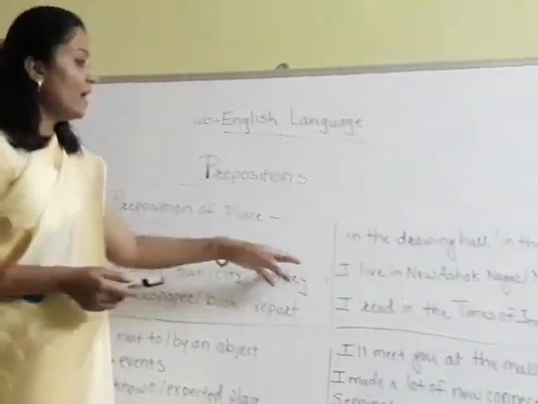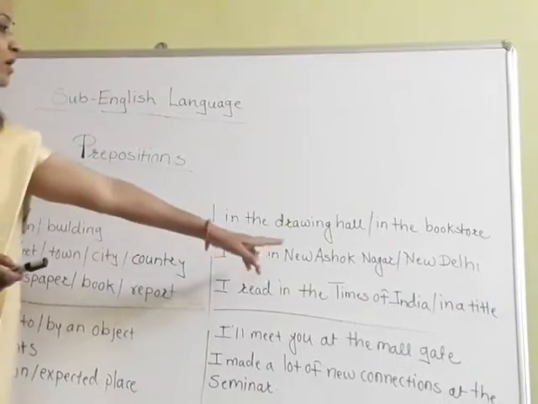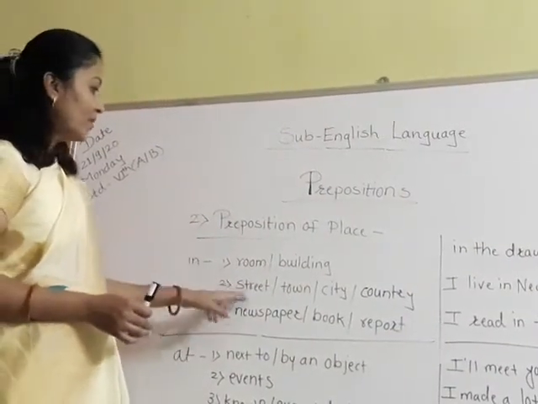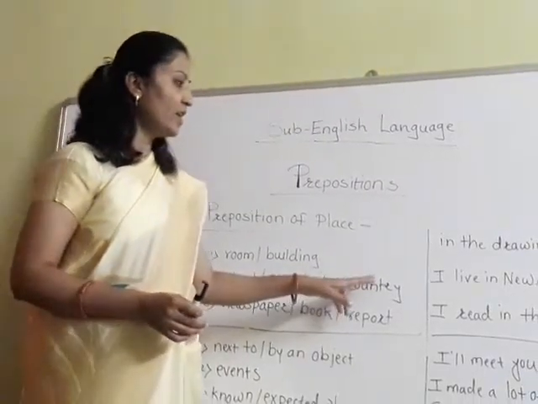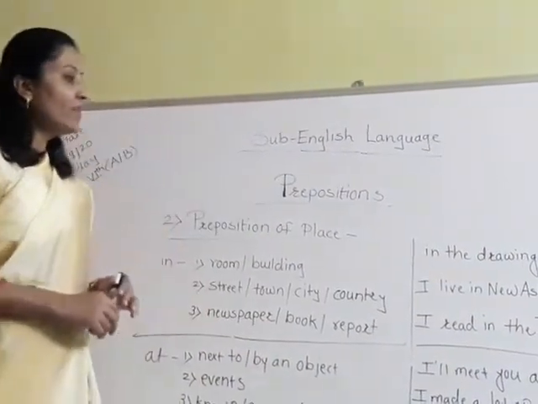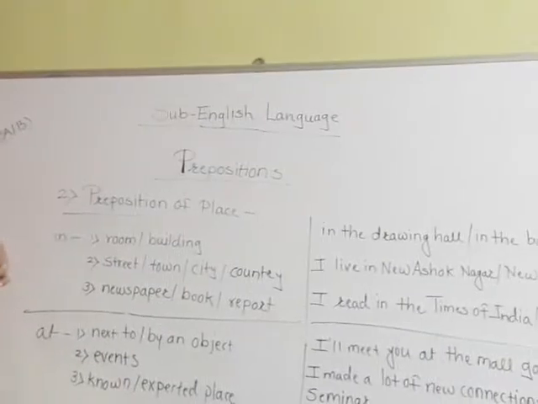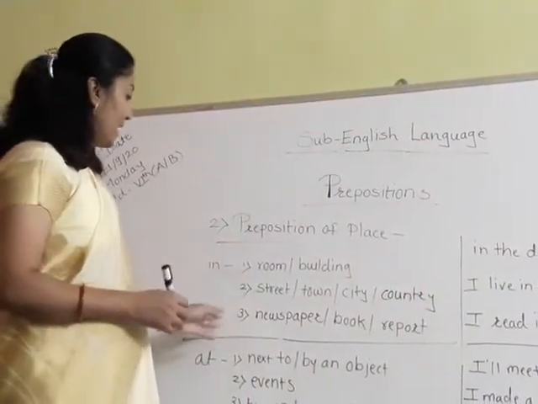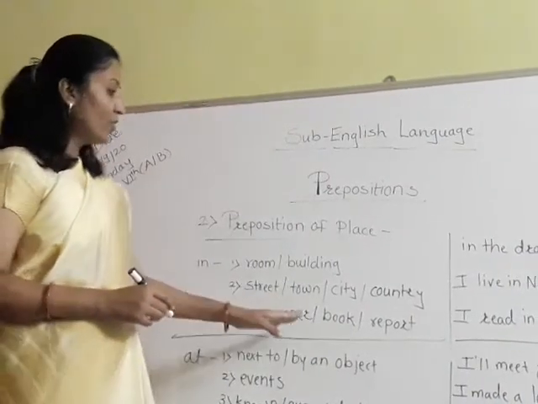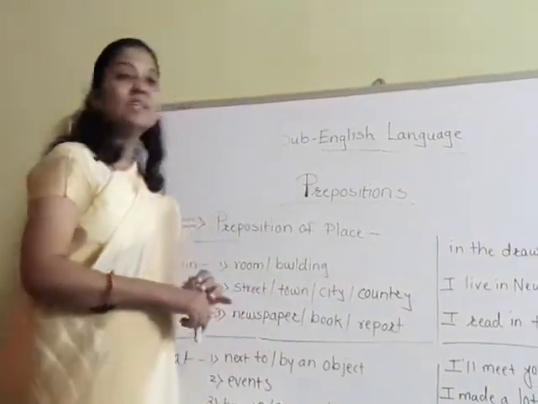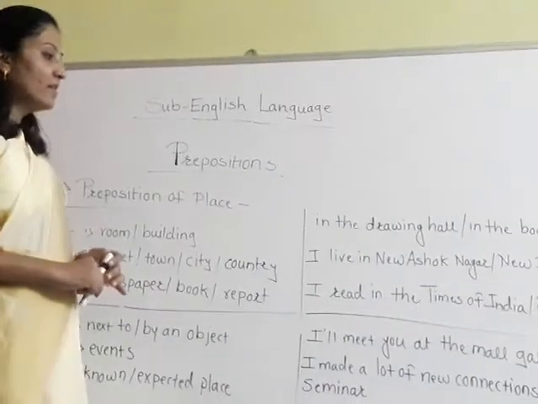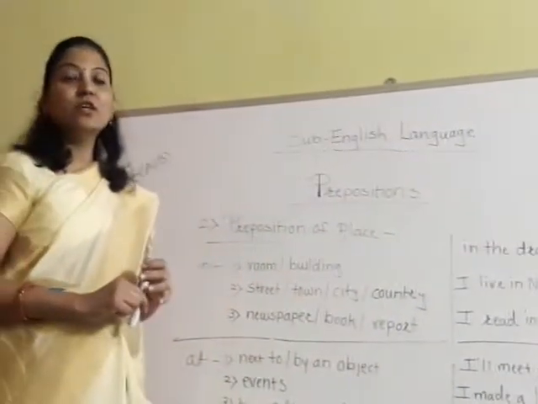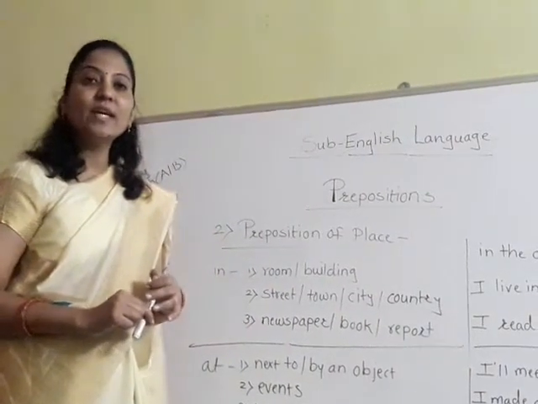I live in New Ashok Nagar. What I told you? When we are talking about a street, town, city or country: I live in Ashok Nagar or I live in New Delhi. When we are talking about a newspaper, book or report: I read the news in the Times of India.